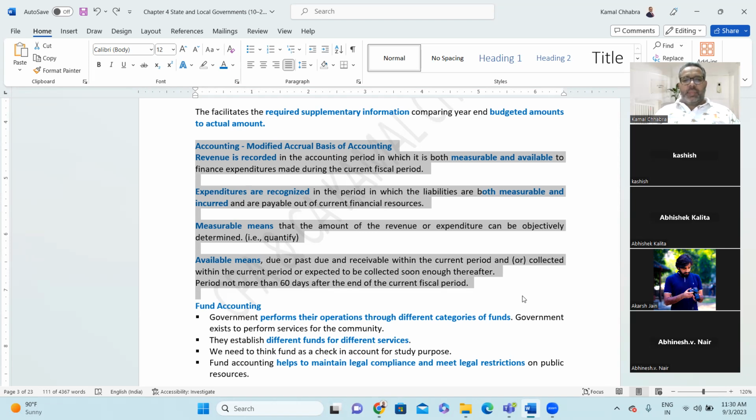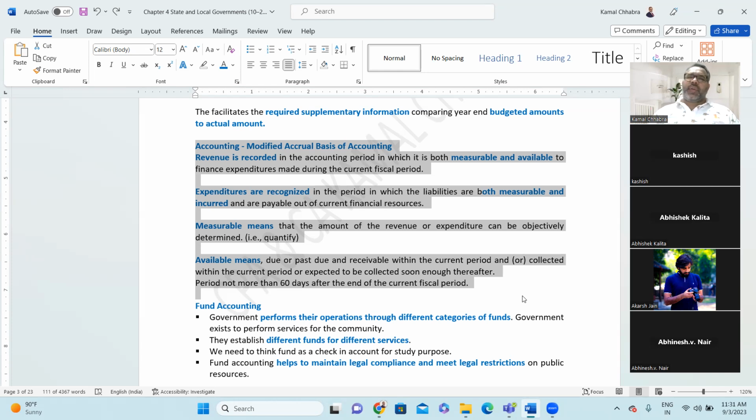Measurable means that the amount of revenue or expenditure can be objectively determined, and available means due or past due and receivable within the current period and collected within the current period or expected to be collected soon thereafter. Like, the period should not be more than 60 days. One more thing for modified accrual basis of accounting you need to keep in mind is the fixed assets.